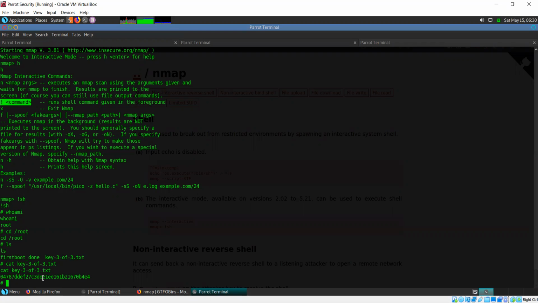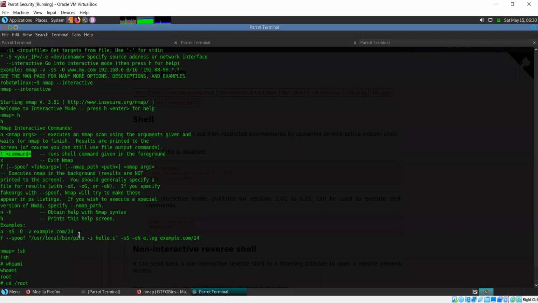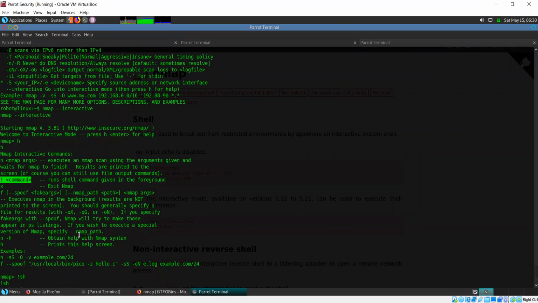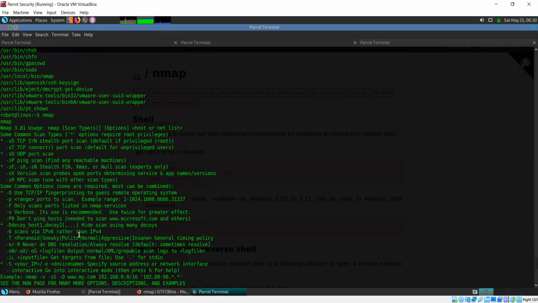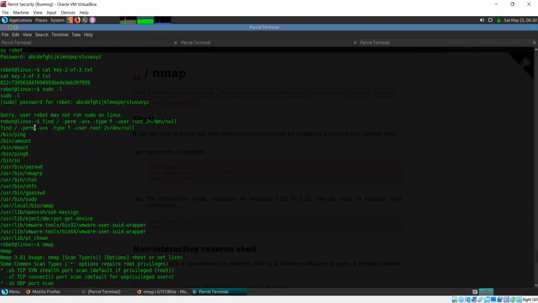And if there is such a situation, then interactive mode can be used to perform privilege escalation just like we have done here. So can you just scroll up to where we find nmap? We found nmap here.